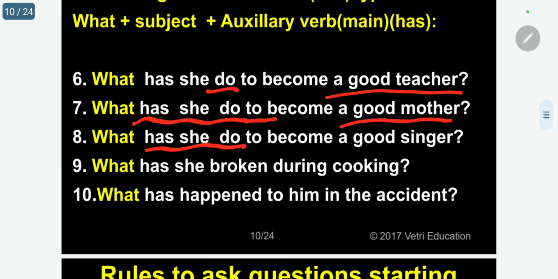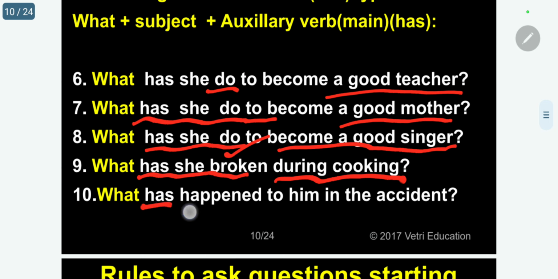What has she do to become a good singer? What has she broken during cooking? Broken is a verb that is past participle. Kindly follow. Has broken. Broken is the participle. Has is the auxiliary verb.